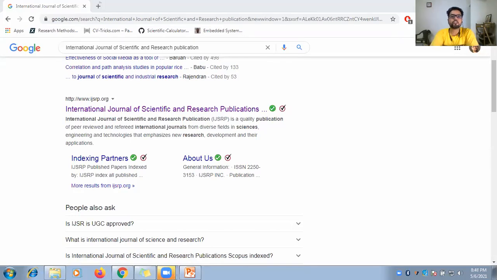Sorry, not getting you, SCI? Okay. There is what we call indexing. The journals have to follow some rules in order to get their articles indexed by an indexing database. Two of the major indexing databases are SCI and Scopus, while SCI stands at a higher place and Scopus is at the second place. How to minimize plagiarism? Try to write it in your own words. How to check if any journal is SCI? Name the journal, then I can tell you.